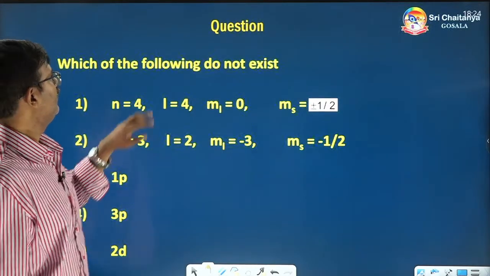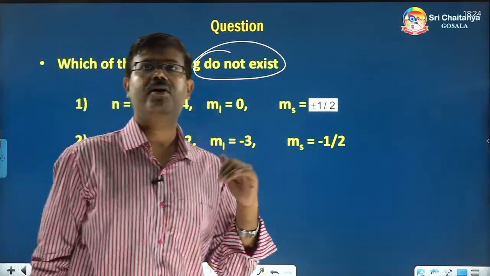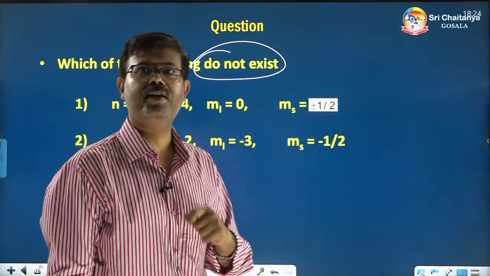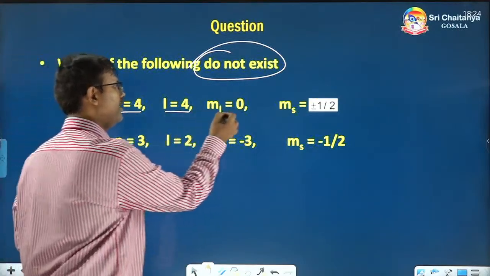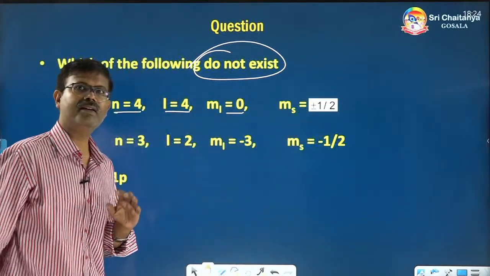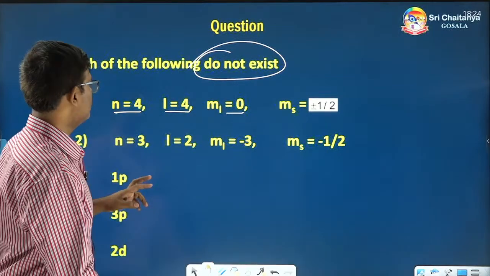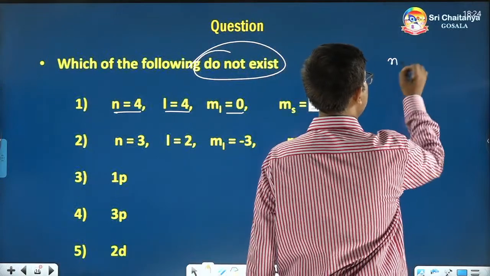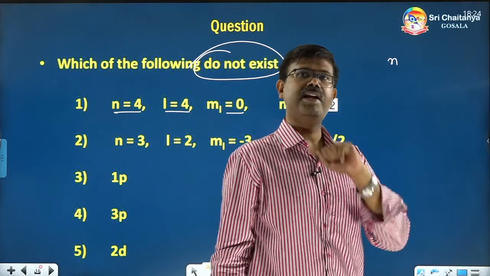Next, which of the following quantum numbers do not exist, are not possible? Let's figure that out. Say n is equal to 4 and L given 0, fine, but is it right or wrong? We have to check. We know that the n value, or shell number, is connected to the subshell number.